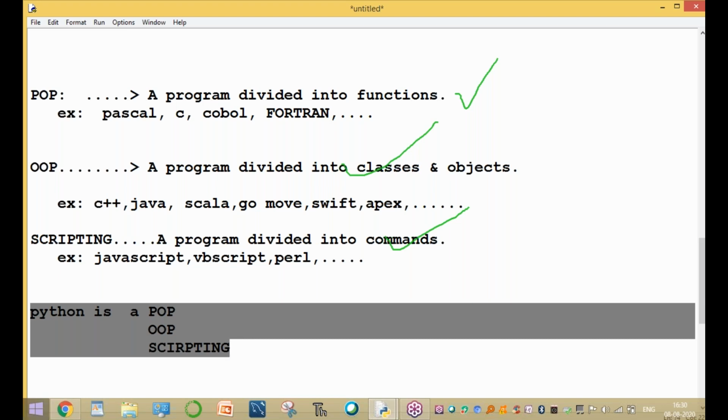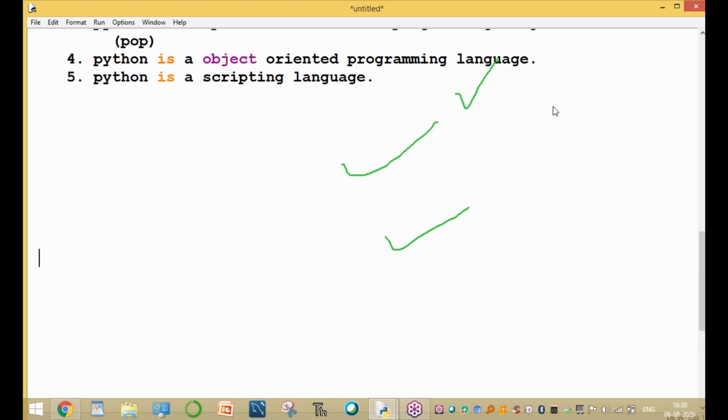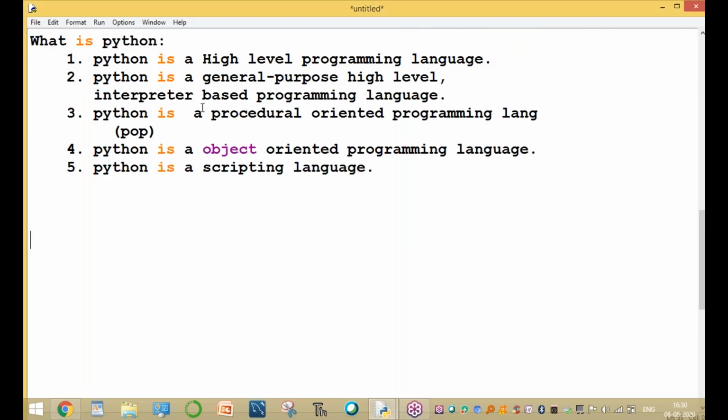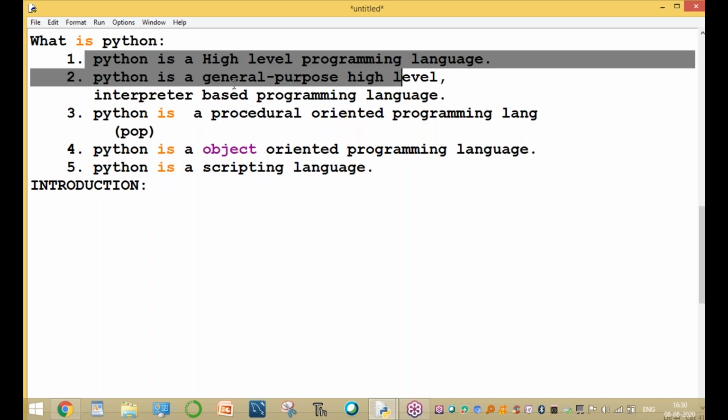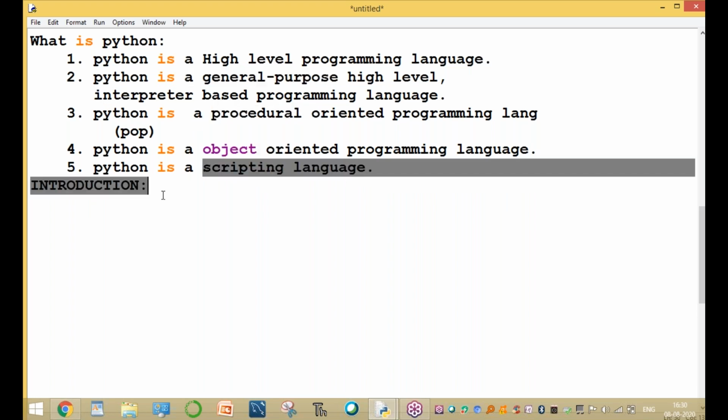Okay, guys, is it clear? These are the different programming concepts. Python is a POP programming language, an object-oriented programming language, and a scripting programming language. Now a small introduction about Python. What is the Python programming language? It is a completely high-level, general purpose, interpreter-based, procedural-oriented, object-oriented, and scripting language.